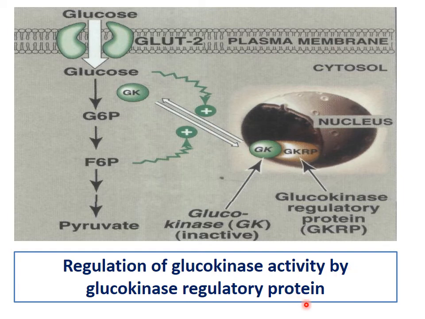Now, regulation of glucokinase activity by glucokinase regulatory protein. The glucokinase regulatory protein binds with glucokinase, and in this way it regulates activation of this pathway.